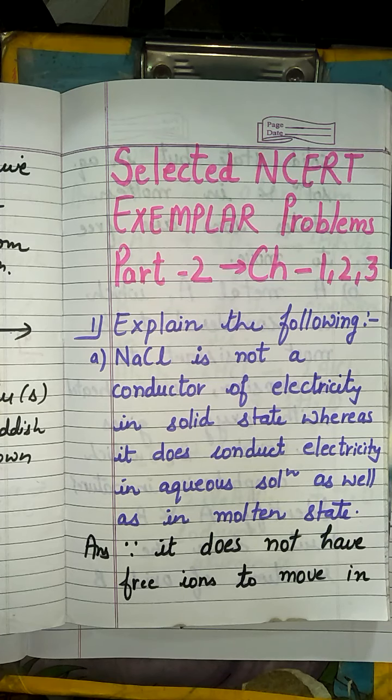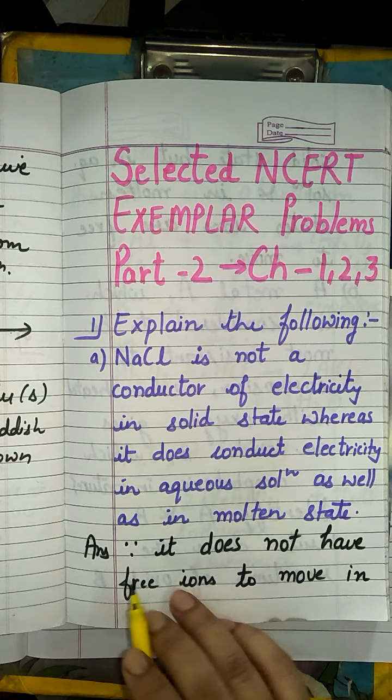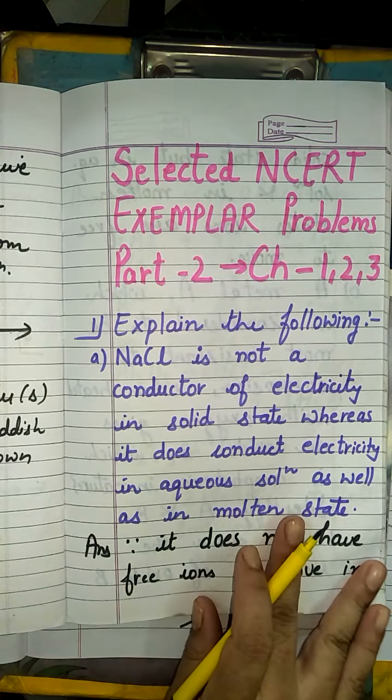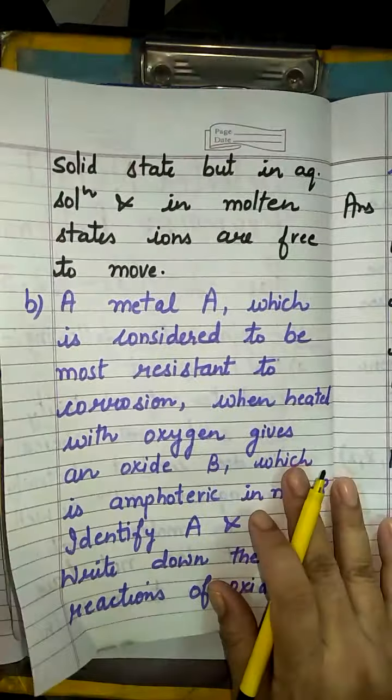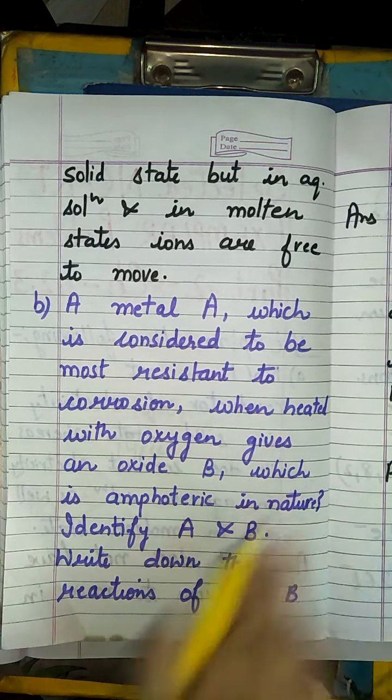When the ions are not able to move freely, that is, they are in a compact, rigid solid state, they will not be able to flow. For the movement of current, flow of ions should be there. In the absence of ions, the electric current will not flow. So this should be remembered, because NaCl does not have free ions to move in the solid state, but in aqueous solution and in molten state the ions are free to move.